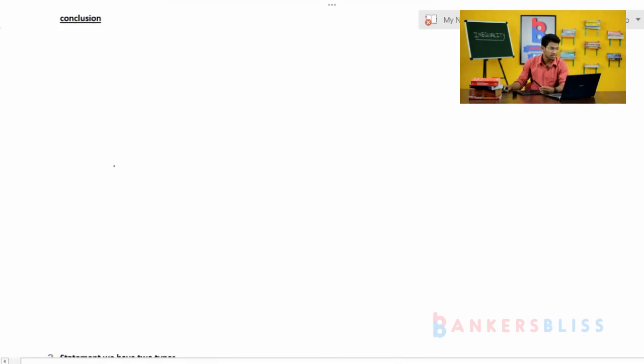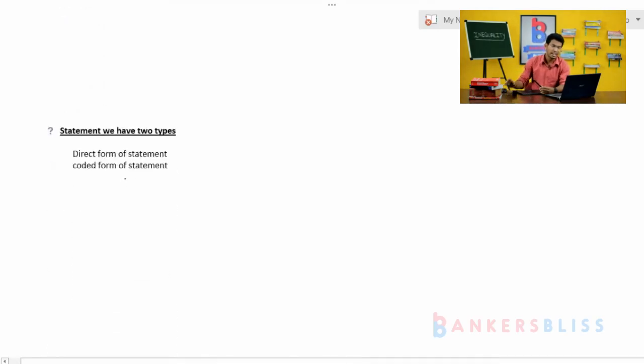Look at here. Statement again has a direct form of statement and a coded form of statement. Then what do you mean by direct form, and what do you mean by coded form? That is very important.